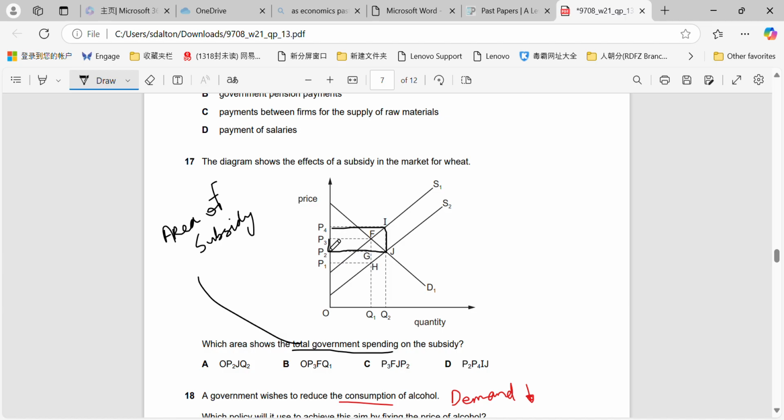And then this is our total area of the subsidy, which is split between the benefit for the consumer and the benefit for the producer. Benefit for the consumer here will be the reduction in the price. And the benefit for the producer will be the area of the subsidy that they get to hold, essentially. Just like additional profit for them. So that will be P4, P2, J, and I, which is D in this answer.